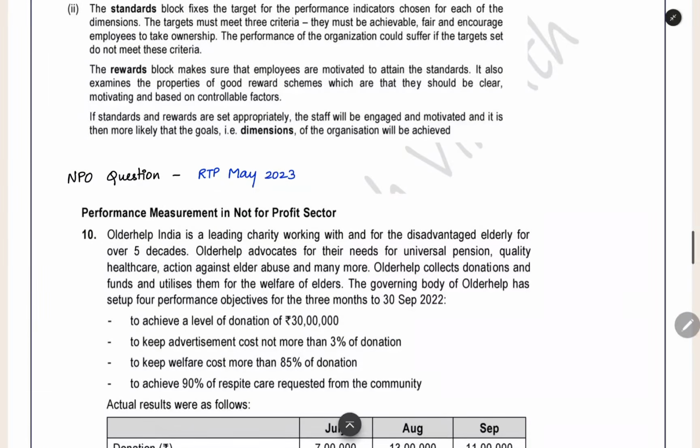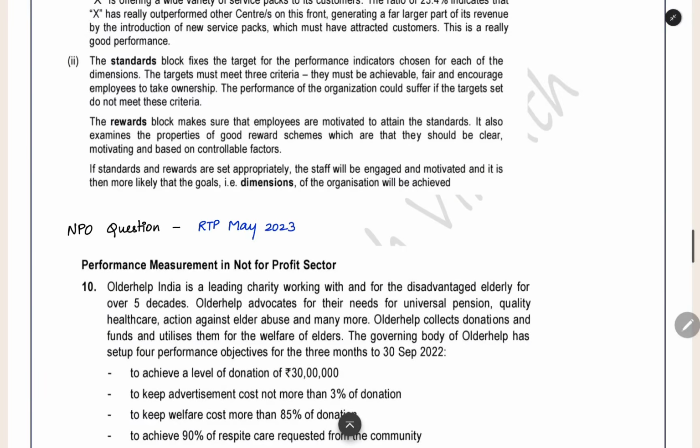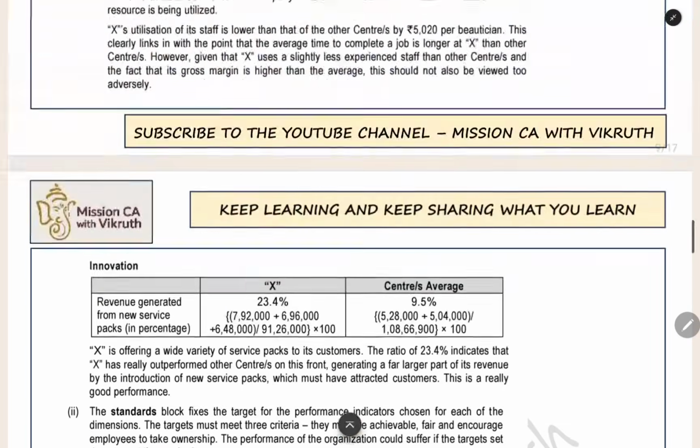The reward block is the reward given to the employees to motivate them to achieve the goals. The same thing they have given. The reward should be clear, it should be motivating, and it should be based on controllable factors within the control of the employee. If they are set properly, the goals of the organization will be achieved properly. That is what they have given here.